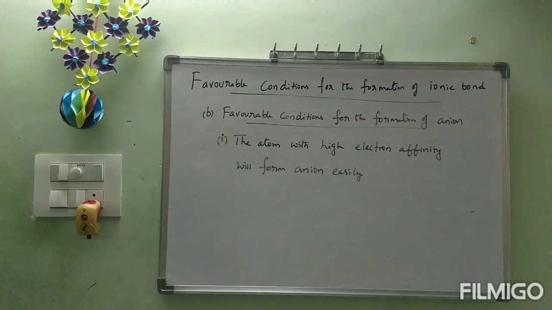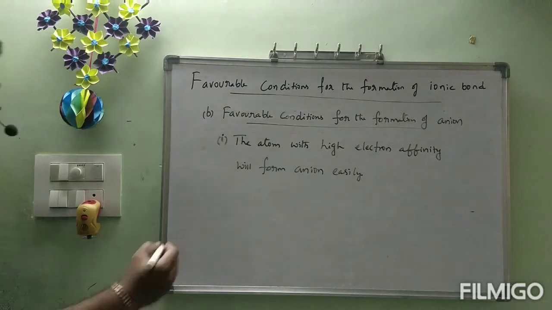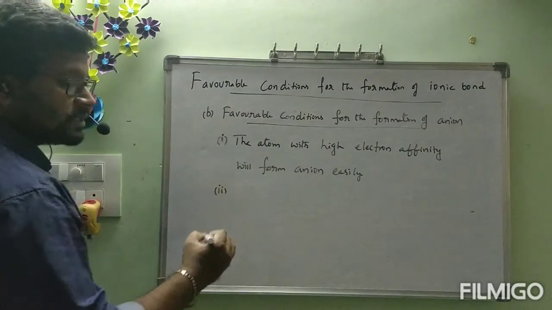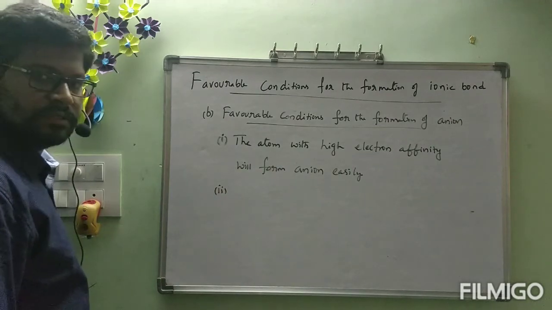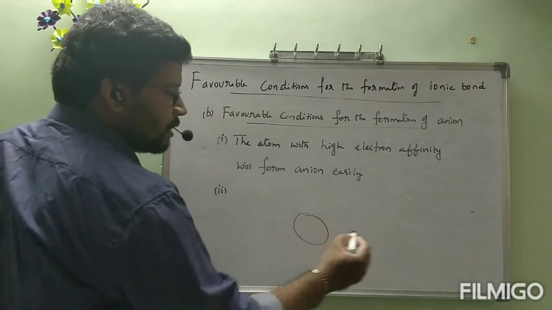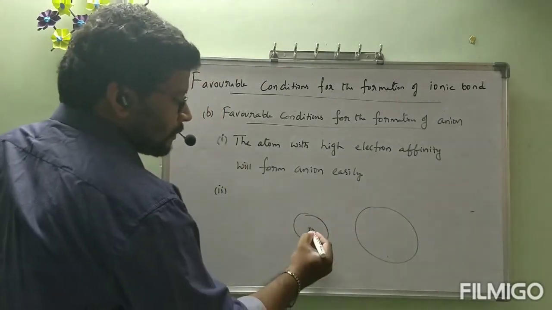In cation, we have seen the first favorable condition with respect to ionization energy. Here in anion, we are seeing it with respect to electron affinity. Next, the second one. In cation, we have seen it with respect to size, atomic radius. Here also there is a small atom and a big atom.